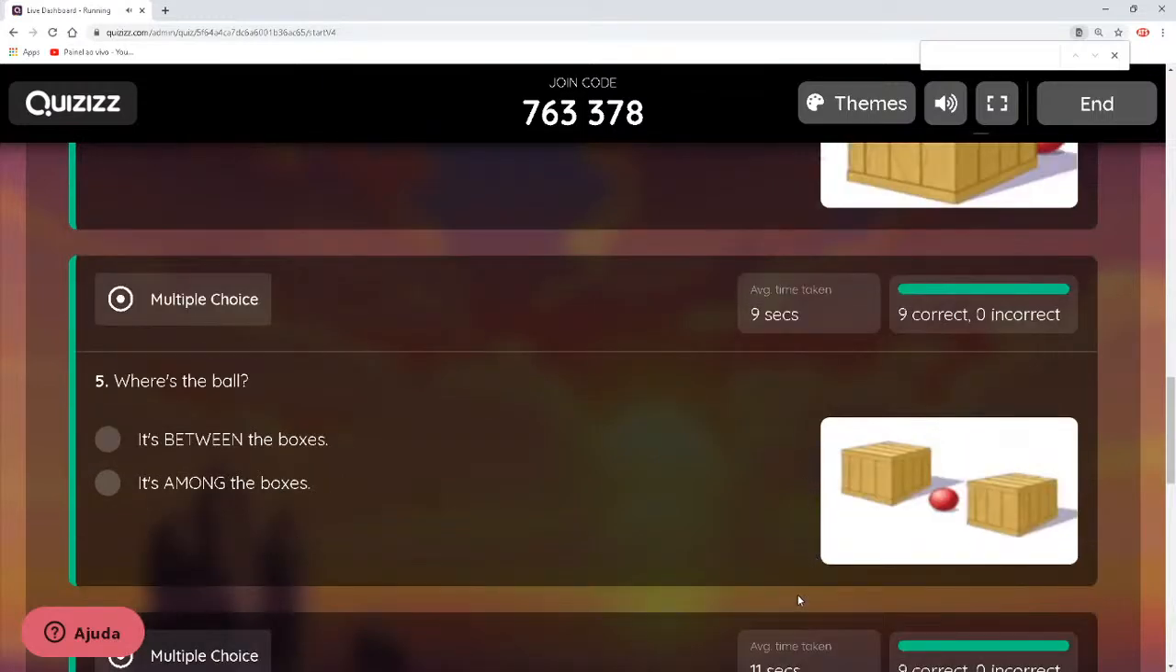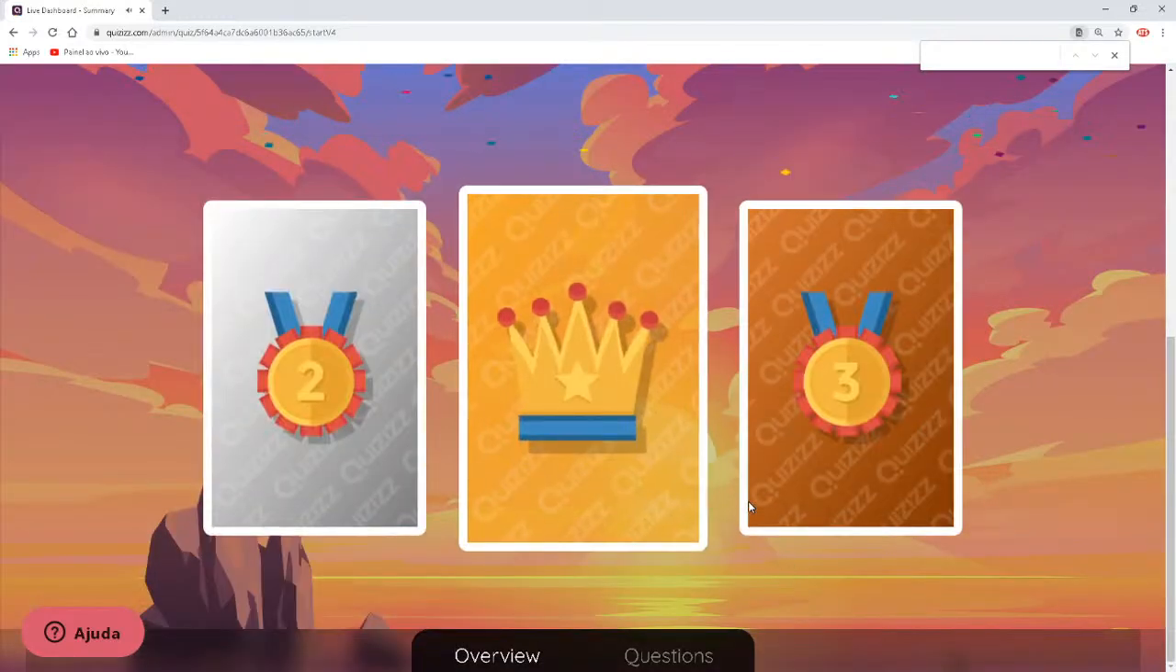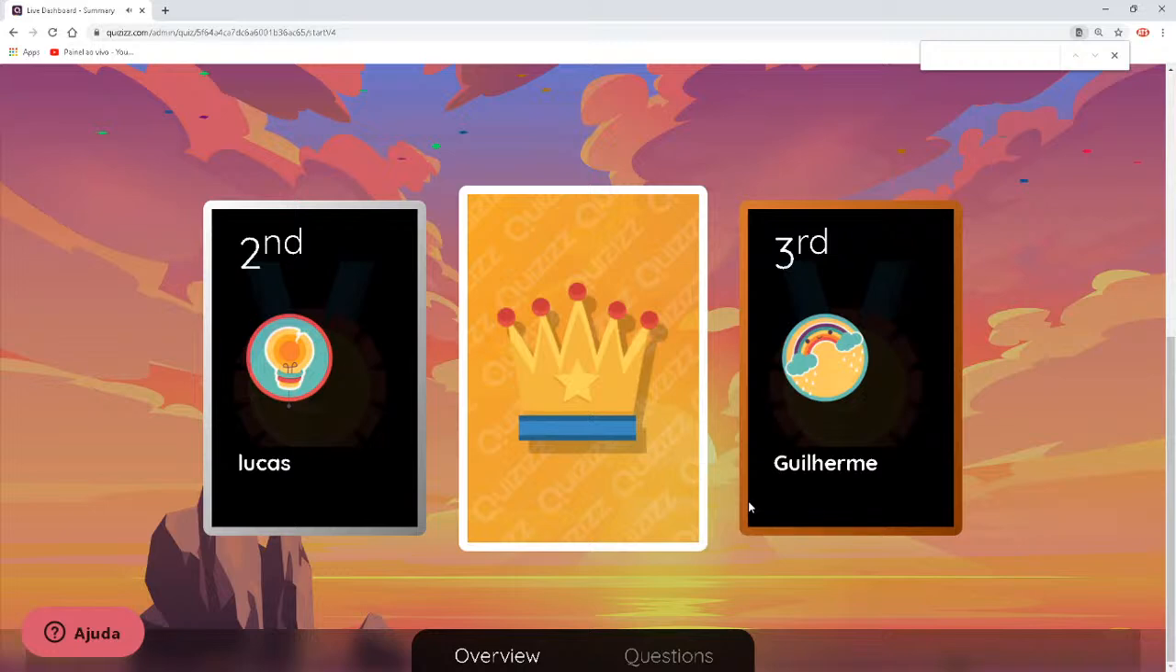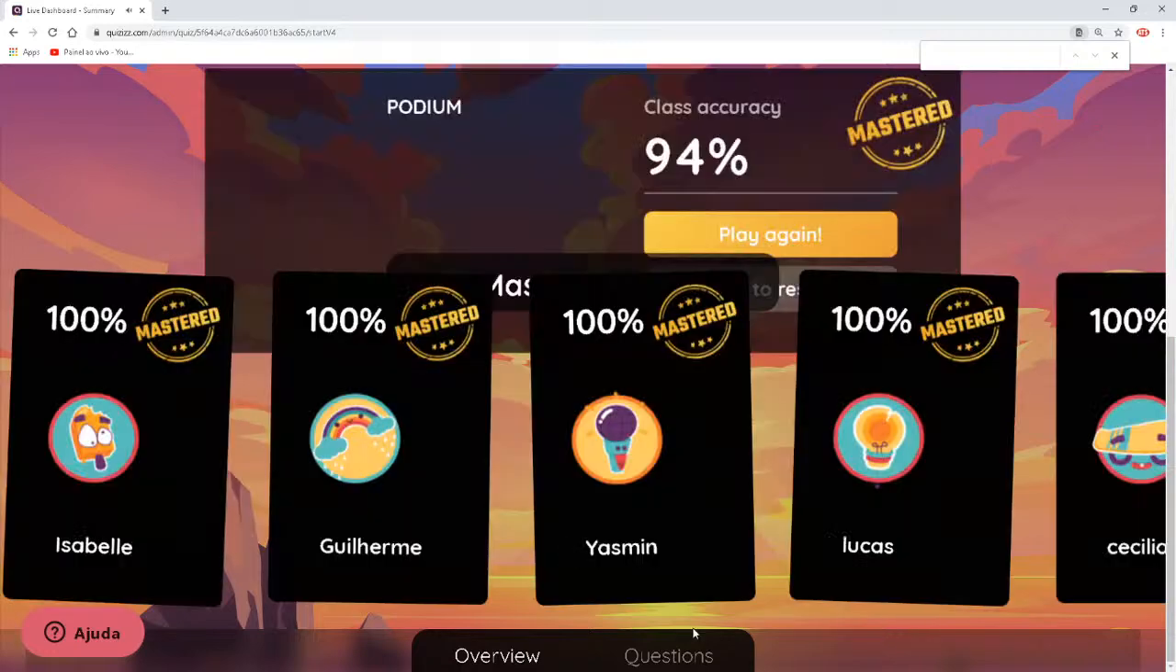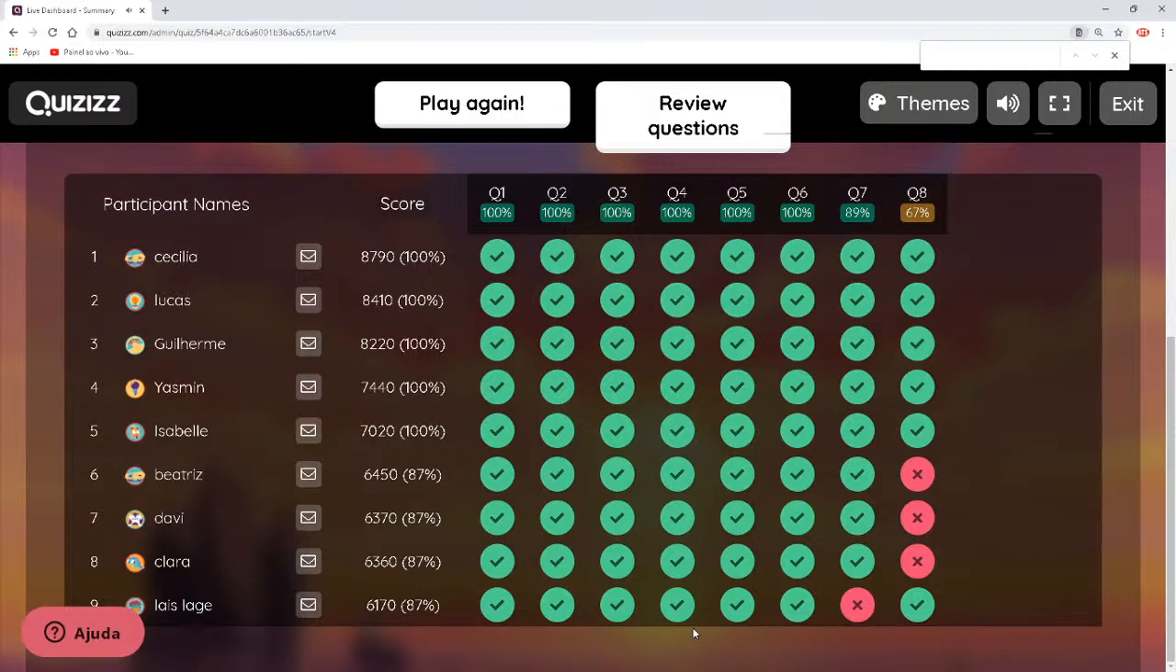Now we've got among and between. Both prepositions show us that it's in the middle of something. But the difference is, by using between, oh my gosh, what happened? Okay, the quiz ended. We've got Cecilia in the first place, Lucas and Guilherme. Congratulations to the other ones. Oh my God, you mastered. You had 100%. Very good. Okay, I'm impressed. Awesome job.